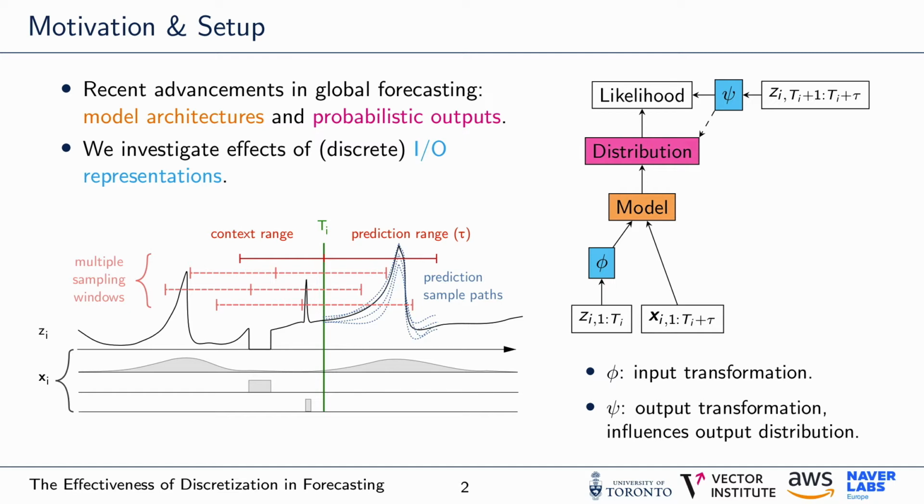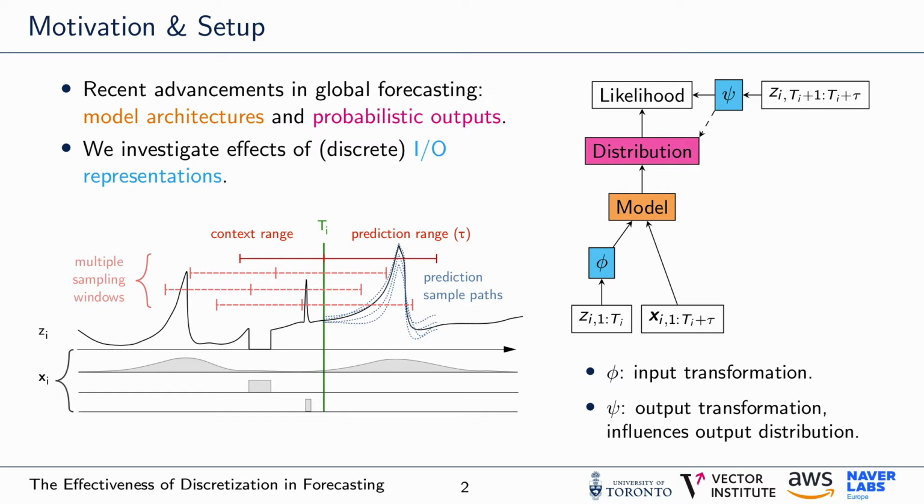Now, before we dive into our main contributions, let's briefly discuss the general setup we will be using throughout the talk. We're given a set of possibly related univariate time series Z and wish to predict the future on some of these time series in a probabilistic fashion. Each time series Zi is composed of equally spaced values from the real numbers and further comes with a vector of associated covariates xi. You can see a graphical depiction of this in the left column on this slide.